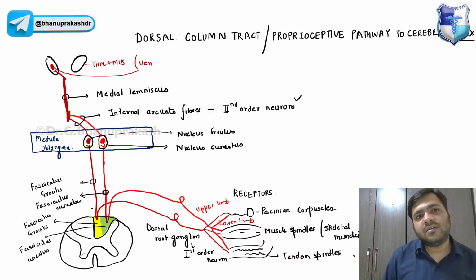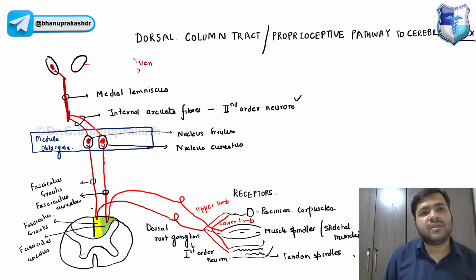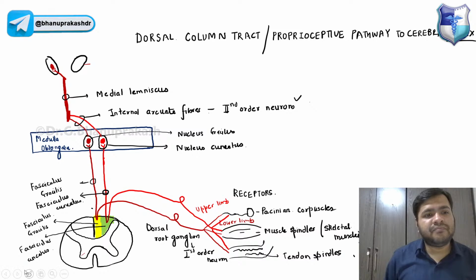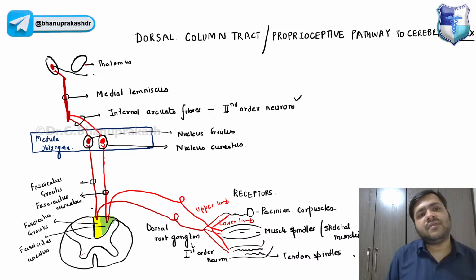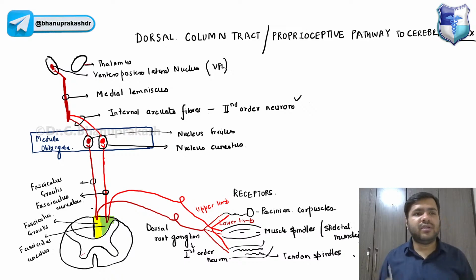So this is nothing but this. Let me use this black color. This is the thalamus, and this nucleus is nothing but the ventro-posterior-lateral nucleus of the thalamus, right? The VPL nucleus. And over here is the end of the second order neurons.